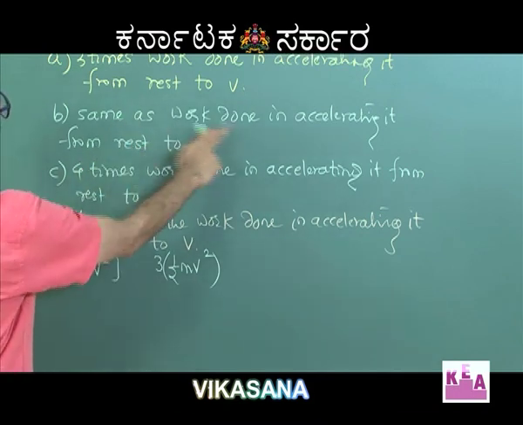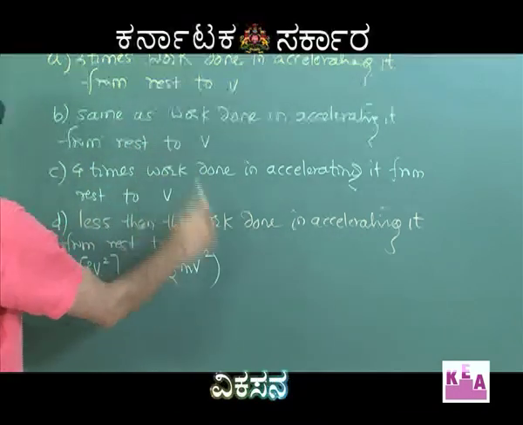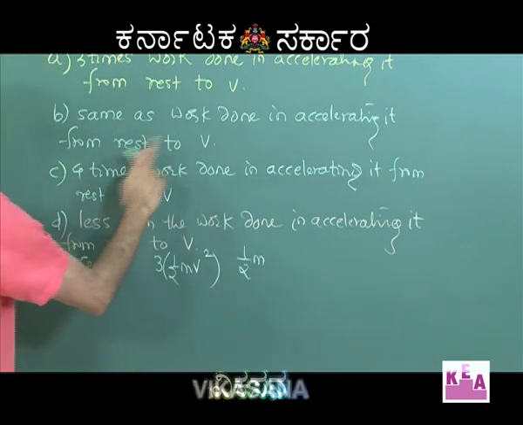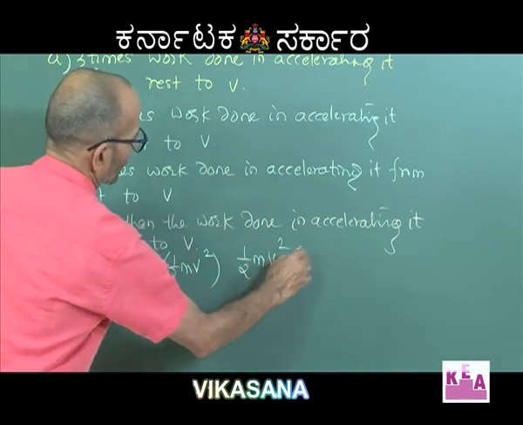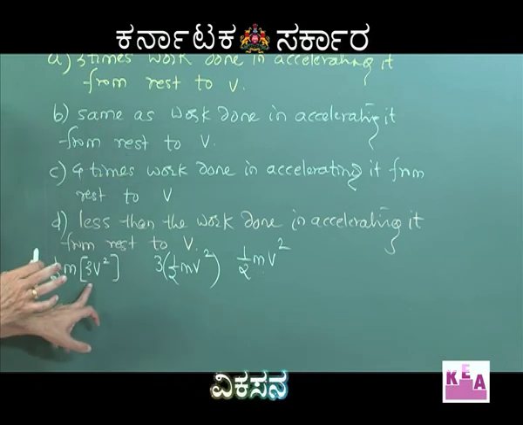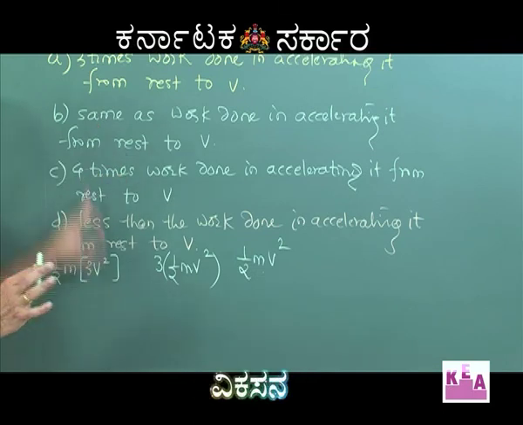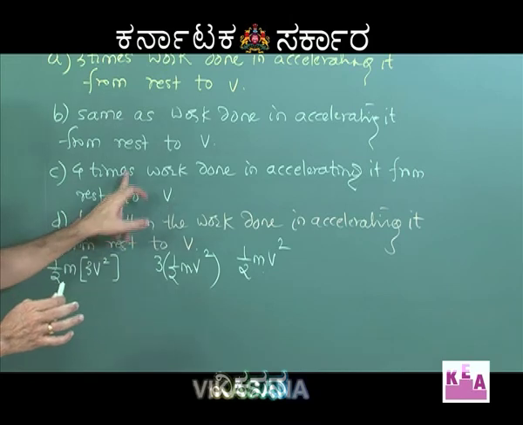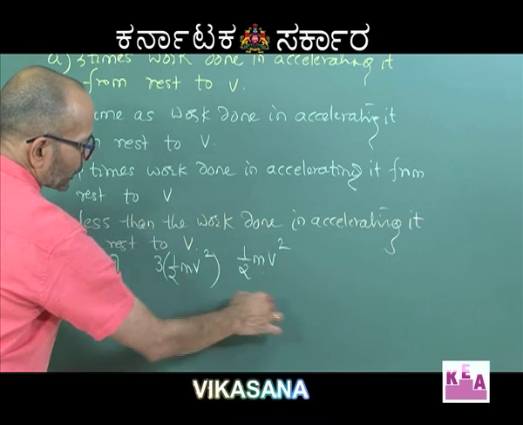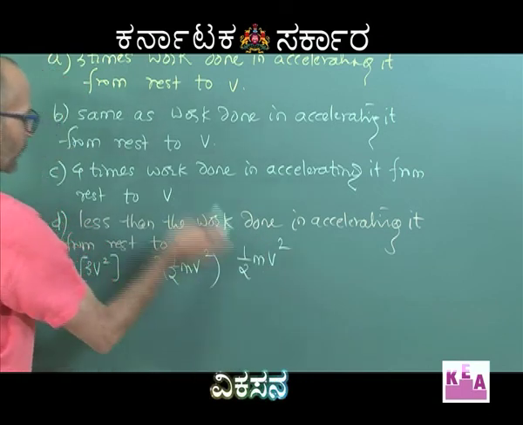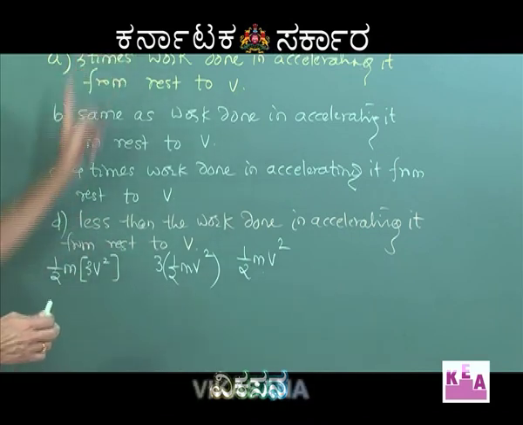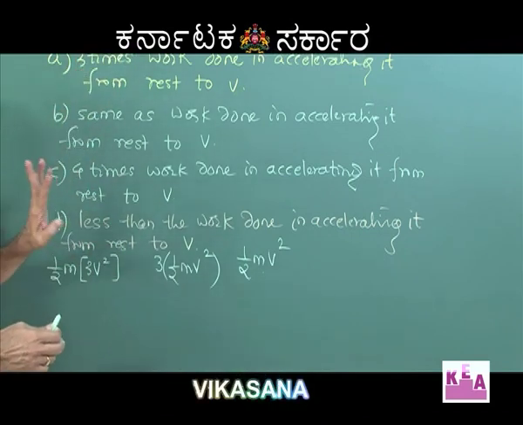Second option, same as the work done in accelerating it from rest to v. So, if you accelerate that truck, half m from rest to v means half m v square. So, half m v square will be the work done in the second option, but that is certainly not equal to 3 by 2 m v square. So, second option is wrong. Now, third option, 4 times the work done in accelerating it from rest to v. The work done in accelerating the truck from rest to v is half m v square, and 4 times of that makes it 2 m v square. And again, work done on the truck is also not equal to 2 m v square. So, C option is also wrong.